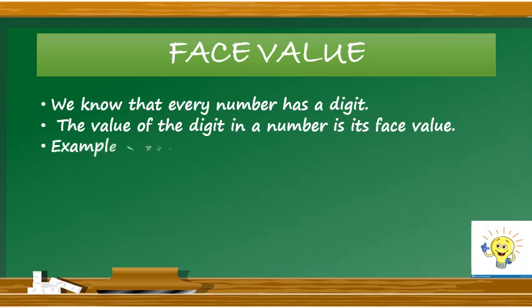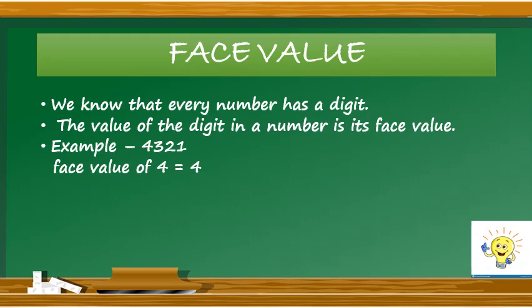Let's take an example. Example is 4321. Now, what will be the face value of 4? The face value of 4 is 4. Why? Because the value of digit, what is the digit here? 4.